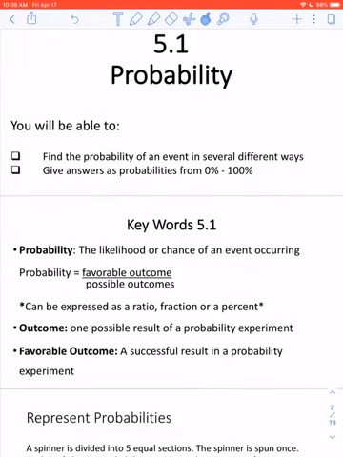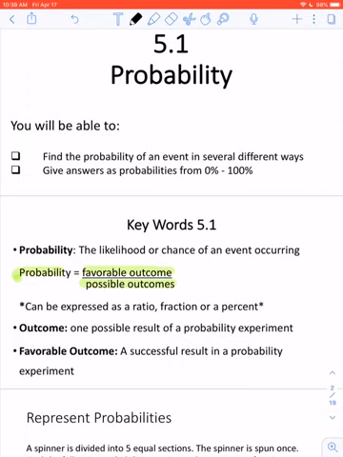A couple of keywords here for the lesson are important. Probability means the likelihood, or again, the chance of an event occurring. There is a little model to help us figure out what probability is. It says probability is the favorable outcomes over possible outcomes. When we talk about possible outcomes, we're talking about how many options there are.